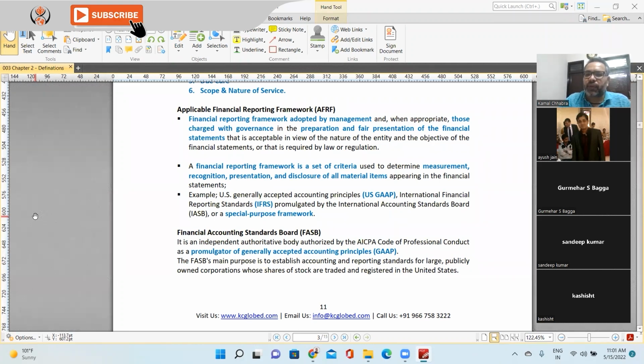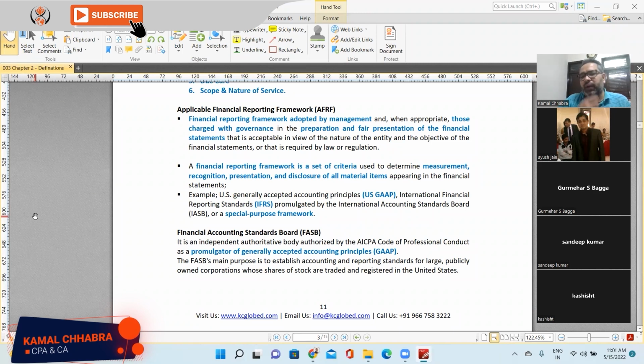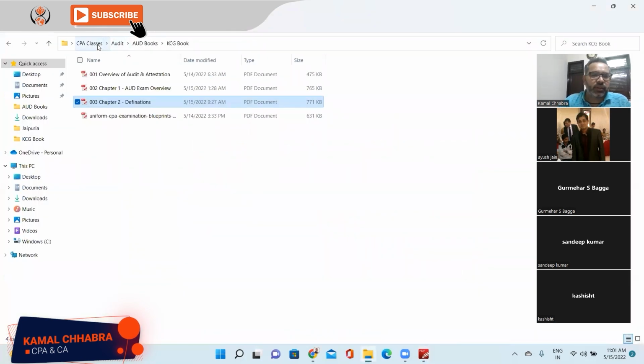So whatsoever the framework, the management needs to accept and adopt that framework, and then they need to take the responsibility to ensure the preparation and fair presentation of the financial statements according to those respective frameworks, right? These financial reporting frameworks are actually a set of criteria used to determine measurement, recognition, presentation, and disclosure of all material facts. Like for example, if I show you this Microsoft financial statement, let's say.